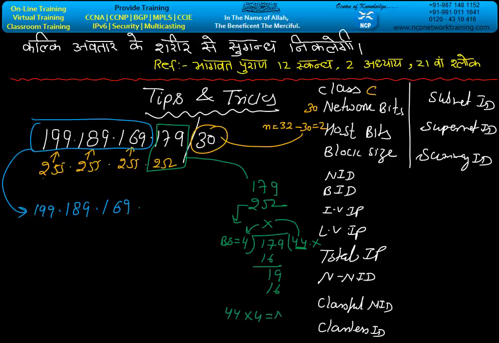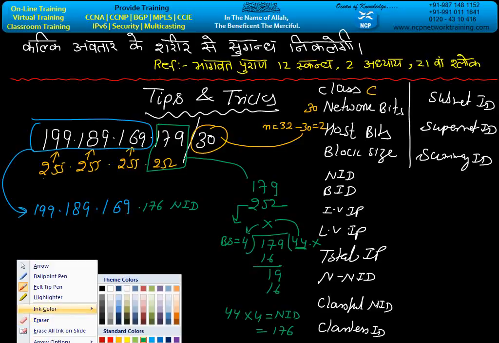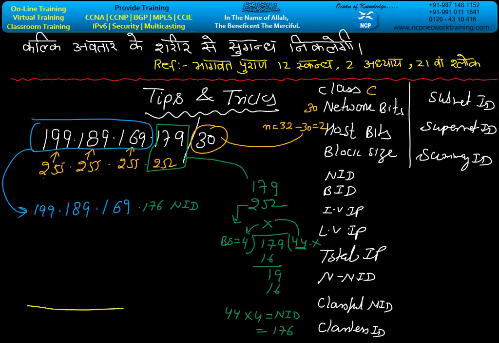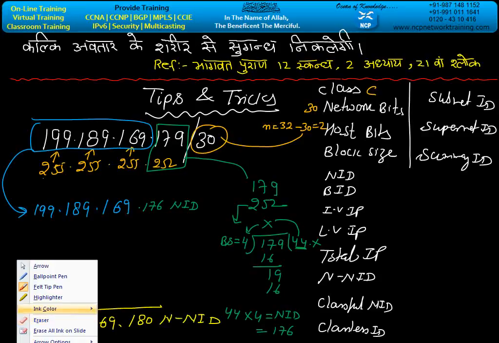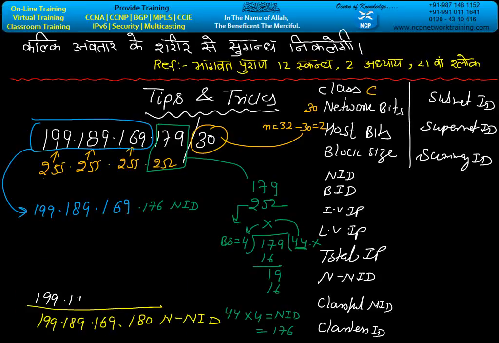44 into 4 will give you the NID. How much? 176. It's your NID. After calculating the NID, you will add 4, the block size, to that number, and you will get the next NID. 199, 189, 169. When you add the 4, how much came out? 180. That is the next NID. Now you will complete your entire range. 199 will remain the same, 189 will remain, because 24 bits remain the same, 169.